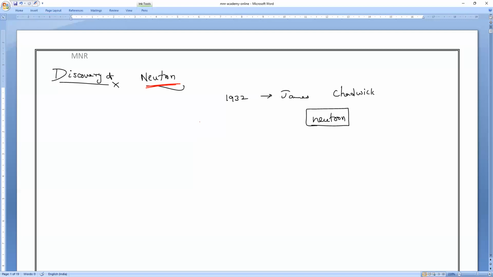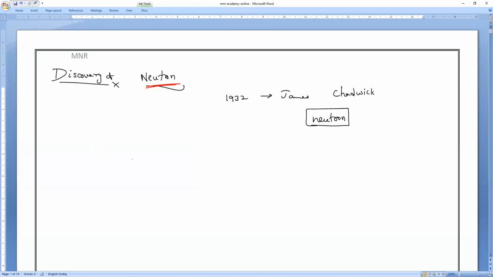Chadwick bombarded the beryllium foil with alpha particles. See, Mr. Rutherford bombarded the gold foil with alpha particles. Am I right, everybody? What foil did he take? Gold only.